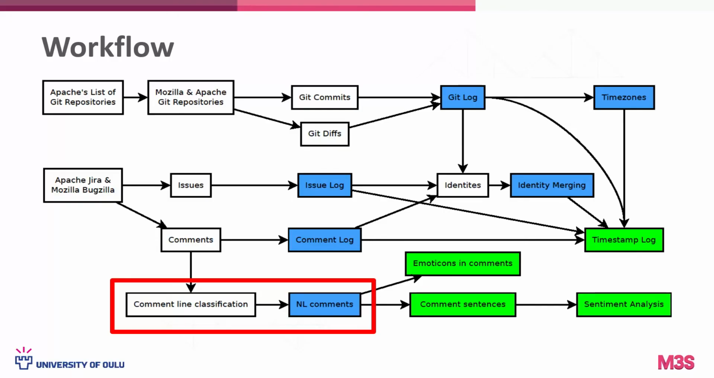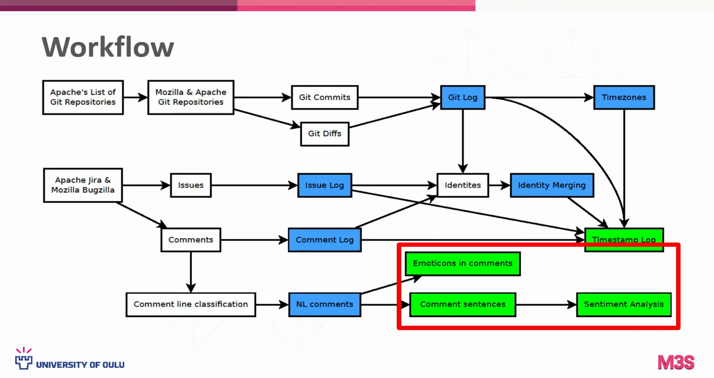We filtered out textual information that is not natural language using NLoN, a tool we presented at MSR 2 years ago. From the natural language comments, we extracted emoticon use, split comments into sentences, and ran 2 sentiment analysis tools on the sentences. In total, we have 22 million natural language sentences for Mozilla and over 30 million for Apache.